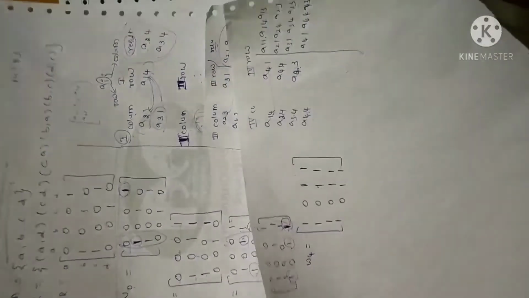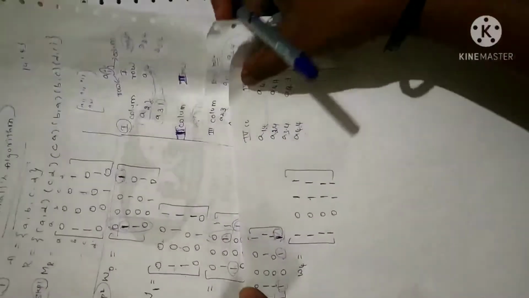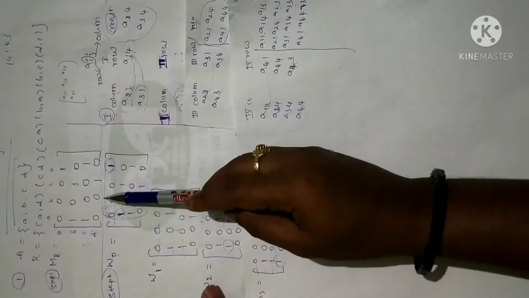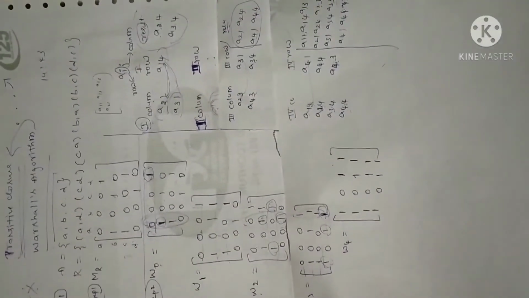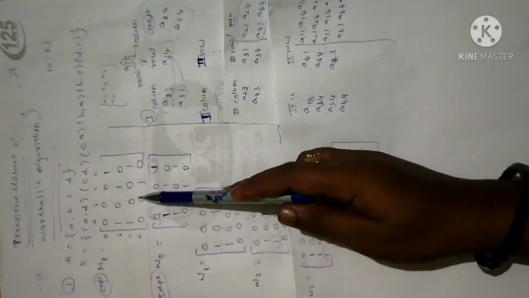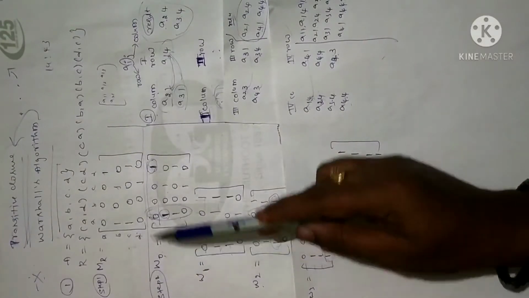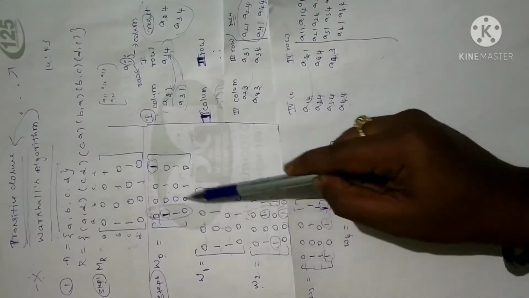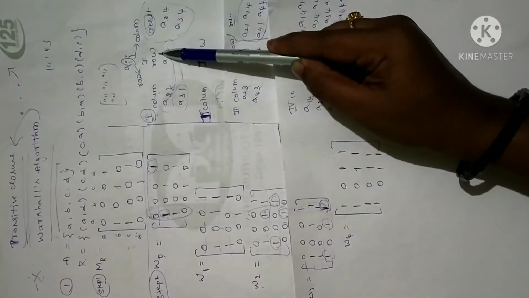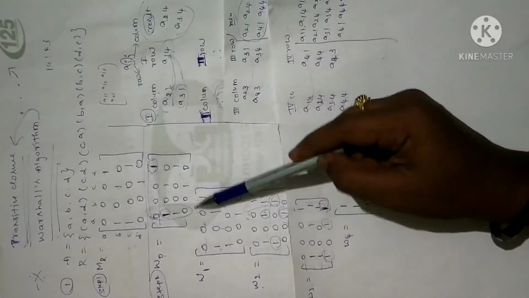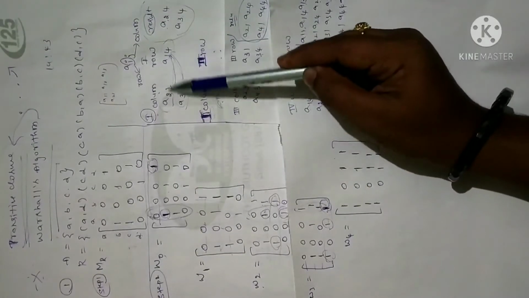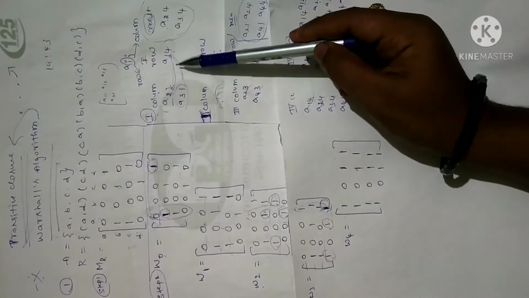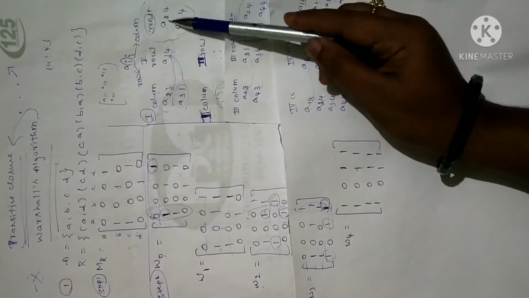Fine. Now I am just repeating the procedure once again. You just listen to me. First step is we have to write the matrix of a relation. Fine. Now we have to take the same as W0. Now list the elements where you have 1 in the first column. First you have to write the column. Next the row. Fine. Next I have written the first row. Now compare with each and every element. You're going to apply the transitive relation. You're going to get these elements.